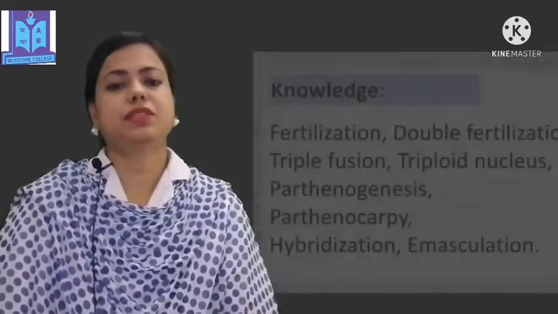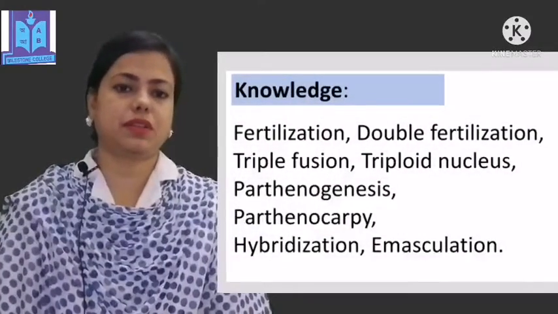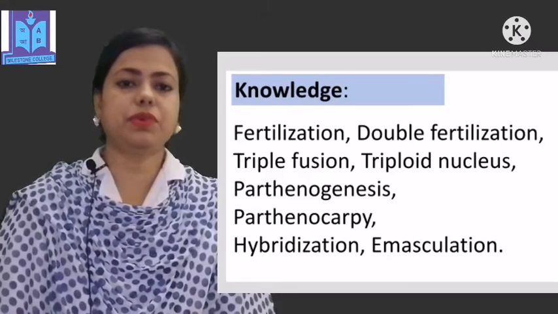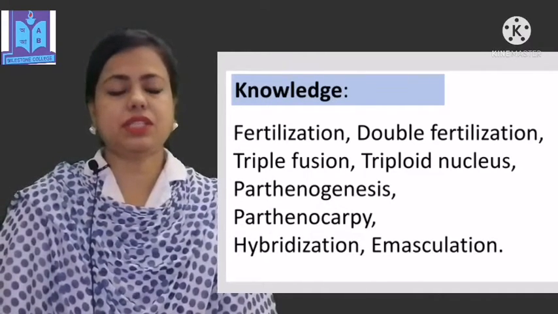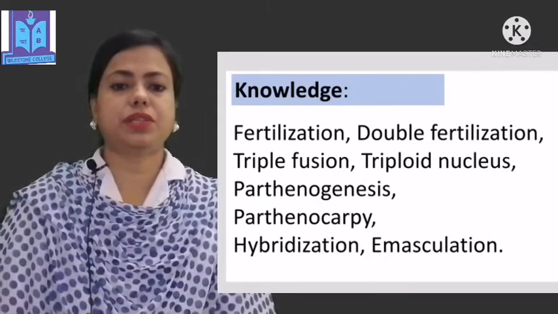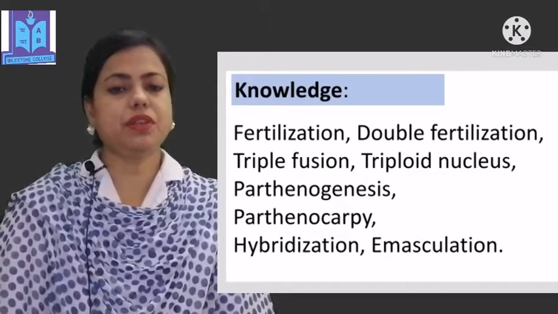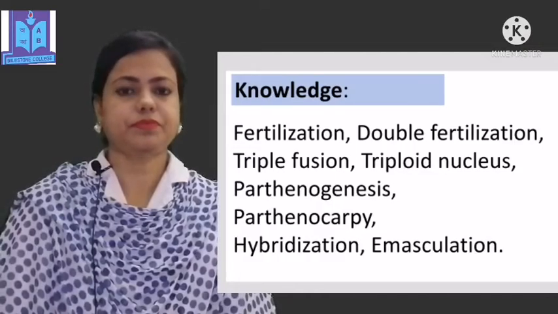From this topic, you have to learn some knowledge-based questions: fertilization, double fertilization, triple fusion, triploid nucleus, parthenogenesis, parthenocarpy, hybridization and emasculation.